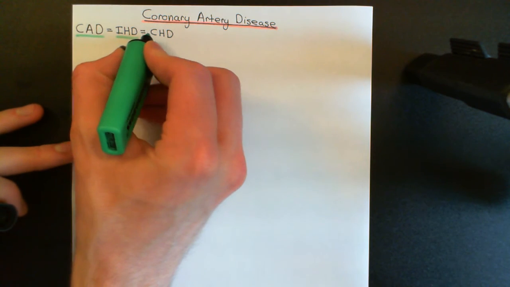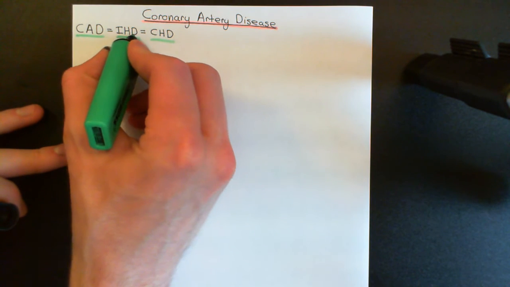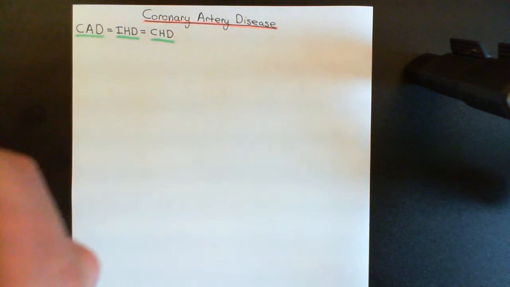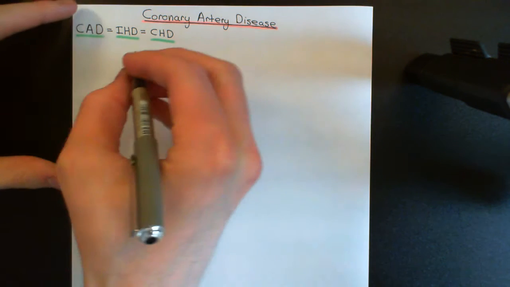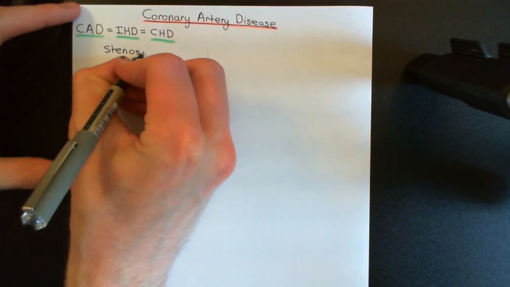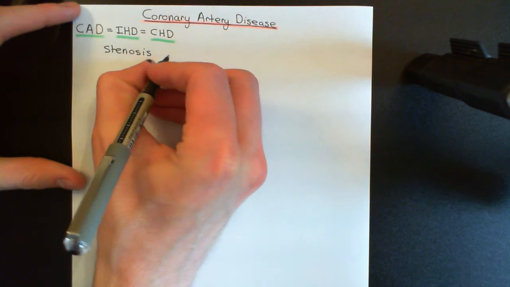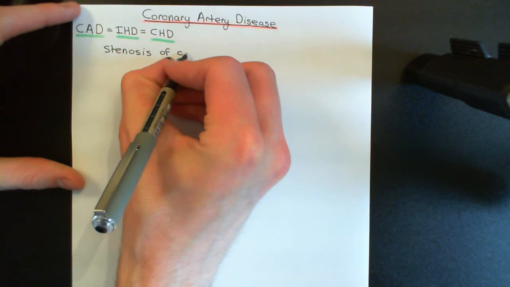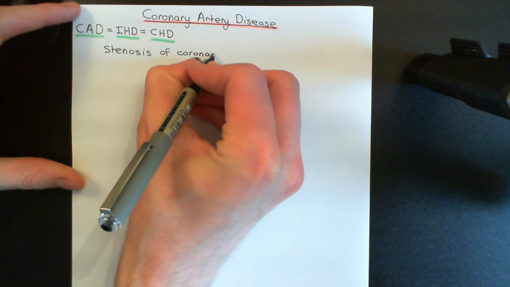So what actually then is coronary artery disease, or if you like, ischemic heart disease or coronary heart disease? What are these things? Well, here's the definition then. The definition is that it is the stenosis of the coronary arteries due to atherosclerosis occurring within the coronary arteries. Okay, so stenosis is a key word, so I'll write this down. Stenosis is the fancy word for narrowing. So stenosis of the coronary arteries just means narrowing of the coronary arteries due to atherosclerosis.